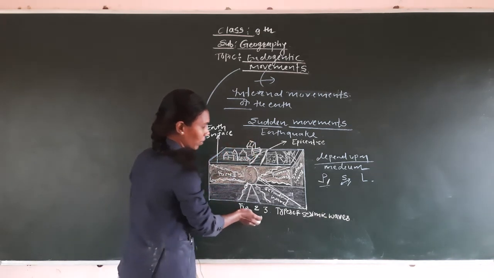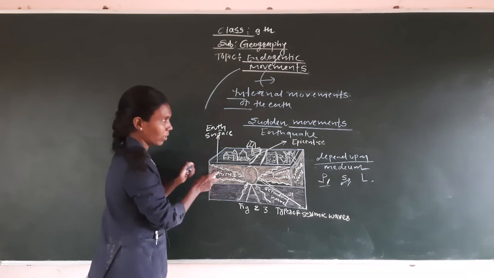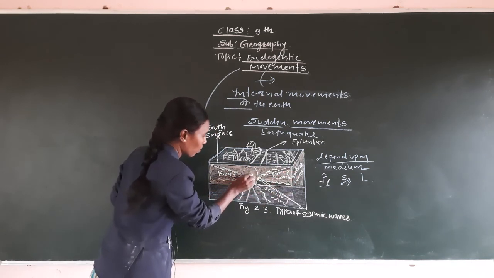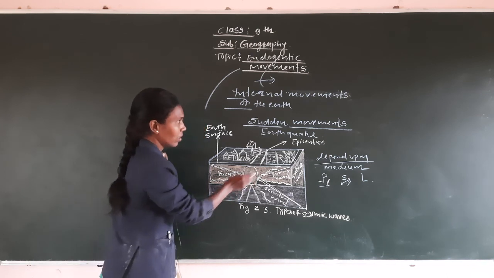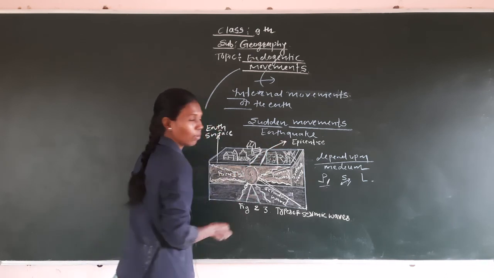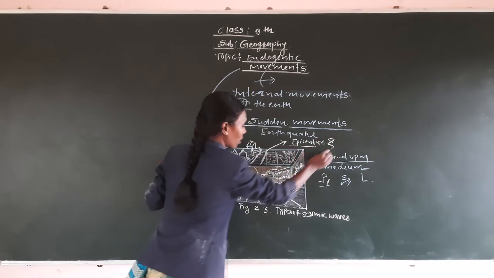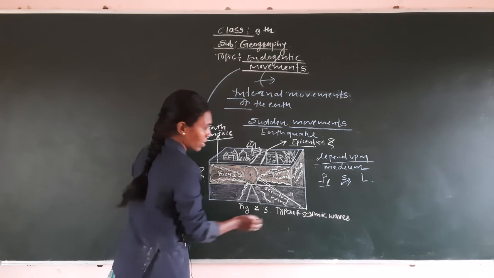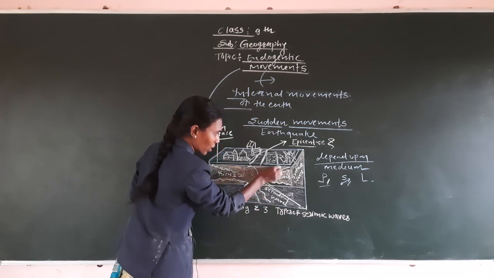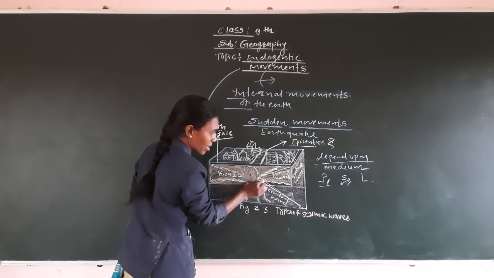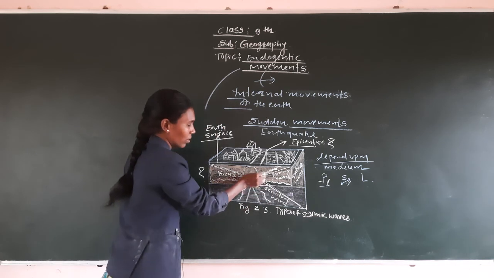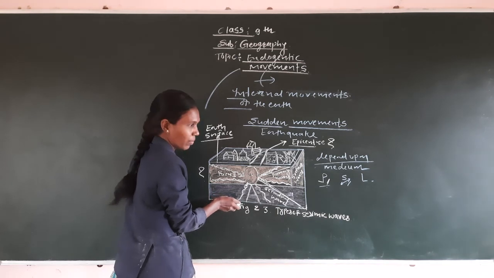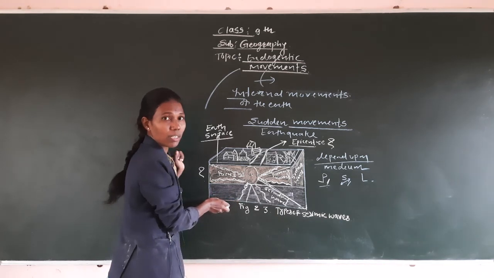We get figure 2.3, types of seismic waves. According to that, we show all these diagrams. In the diagram, this is the focus, which is known as the hypocenter. Then it is known as the epicenter. We learn the meaning of epicenter and focus. Then this is the earth surface. Then it is the secondary waves. Whatever these lines show us are the waves. They are known as seismic waves, due to which there is the creation of the earthquake.